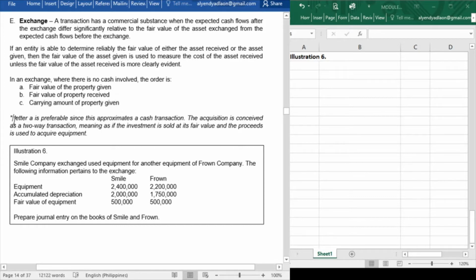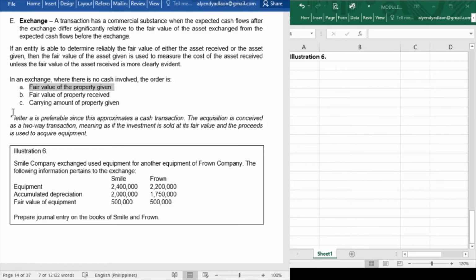Okay, so there's a note here that letter A, or the fair value of the property given, is preferable. Why? Because this approximates a cash transaction. The acquisition is conceived as a two-way transaction, meaning as if the investment is sold at its fair value and the proceeds are used to acquire equipment. So what is the reason, class, why the fair value of the property given is our first priority in the measurement?